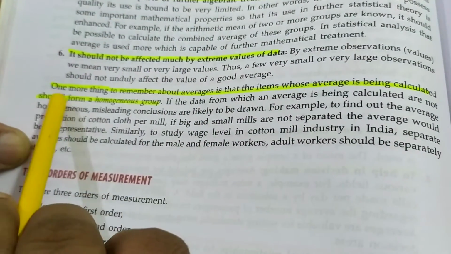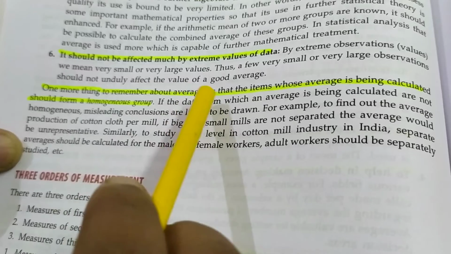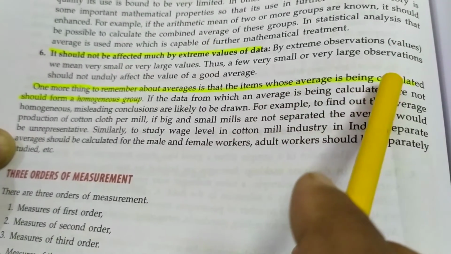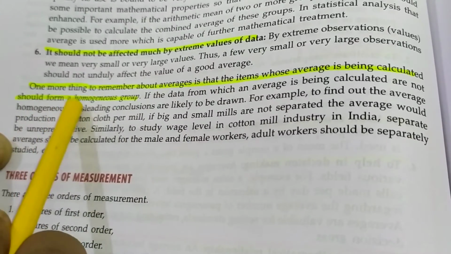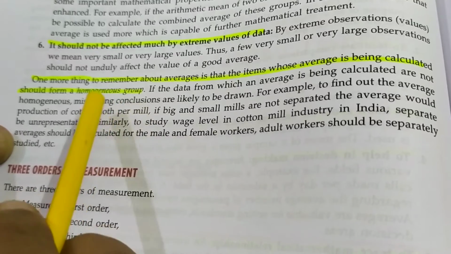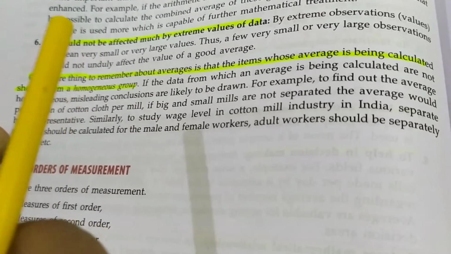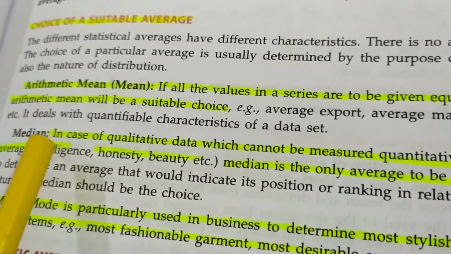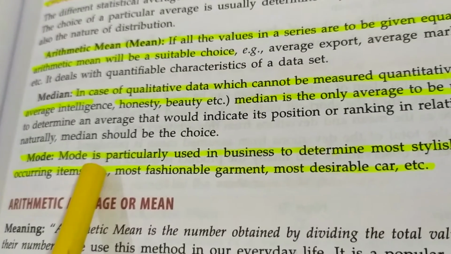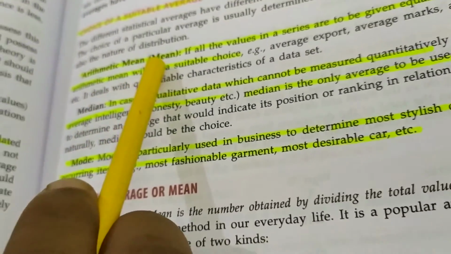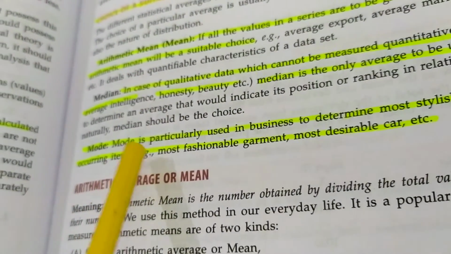Dear students, one more thing to remember about average is that items whose average is being calculated should form a homogeneous group. Now students, we have the choice of suitable average. Under choice of suitable average, we have arithmetic mean, median and mode. So, under what circumstances will we use arithmetic mean, median and mode?